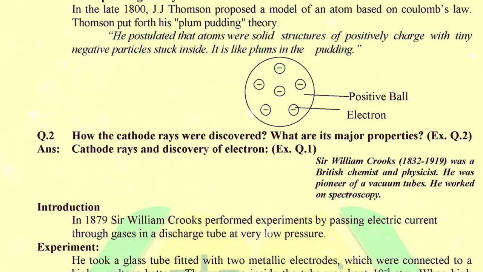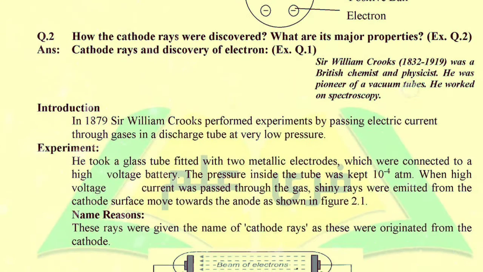Next, how the cathode rays were discovered, and what are their major properties. It's the exercise question 1, long question 1. Cathode rays and discovery of electron. Sir William Crookes, born in 1832, was a British chemist and physicist. He was a pioneer of vacuum tubes. He worked on spectroscopy. First of all, the first heading is introduction, next experiment, and you can write headings from here in your textbook.